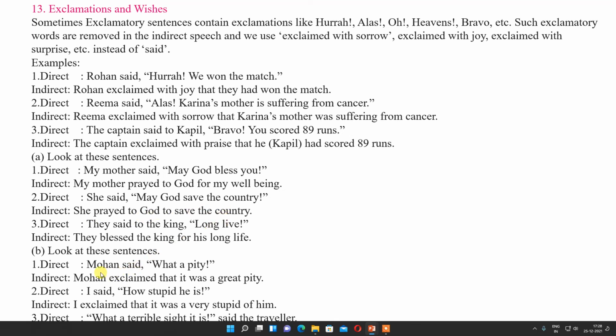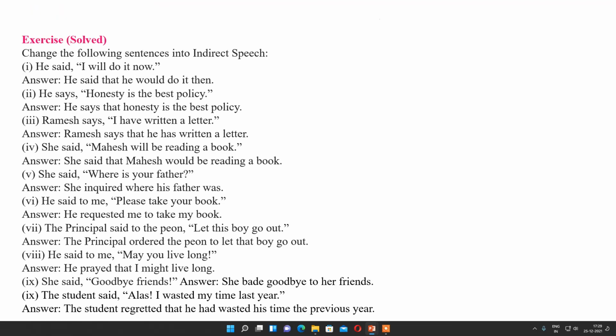Now another type of sentences. Mohan said, what a pity. Mohan exclaimed that it was a great pity. I said, how stupid he is. I exclaimed that it was very stupid of him. So for exclamation, this type of changes you can do from direct to indirect.